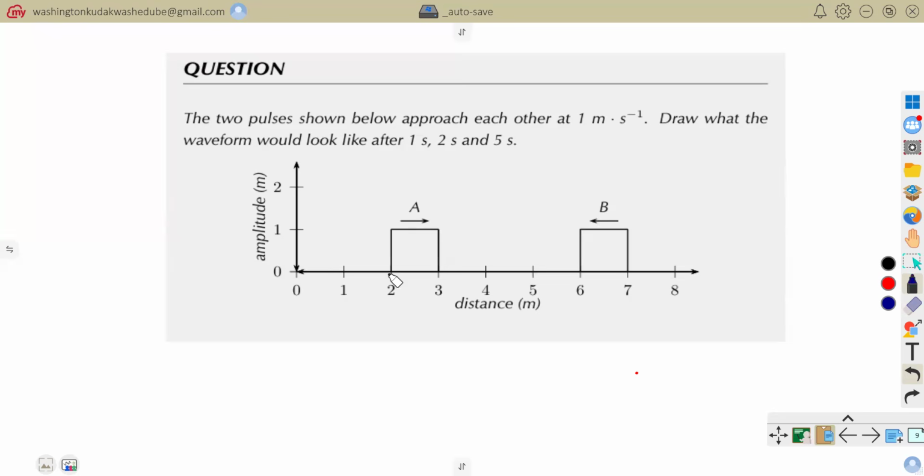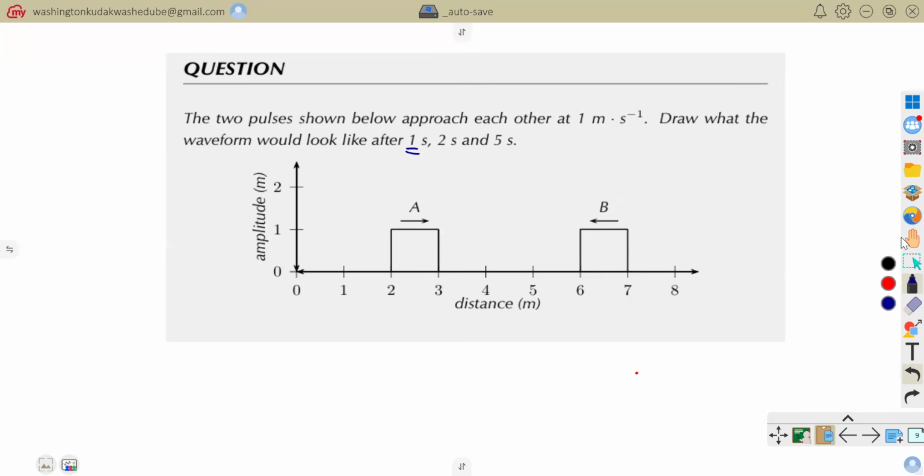Now we can see that we have got pulse A and pulse B. Pulse A is in between the distance of 2 to 3 meters, as well as pulse B is in the distance between 6 to 7 meters. They are saying this pulse is moving at 1 meter per second, so after every 1 second we are moving 1 meter. And they are saying after 1 second, what would the waveform look like in between A and B?